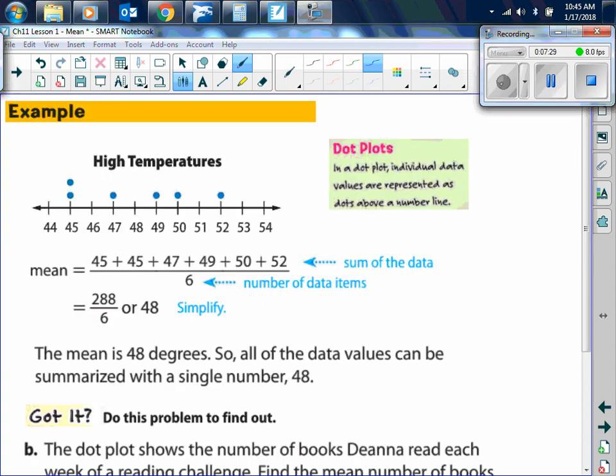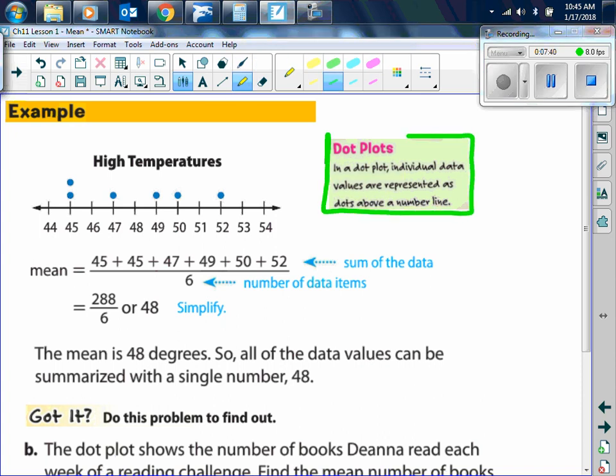So, here in the next example, this is called a dot plot. Please make sure you write the definition of the dot plot. Okay? This is a dot plot. There's the definition. In a dot plot, individual data values are represented as dots on a number line. Okay? Another name for this that you will see it referred to is a line plot.